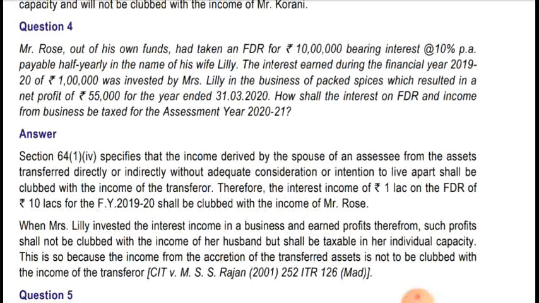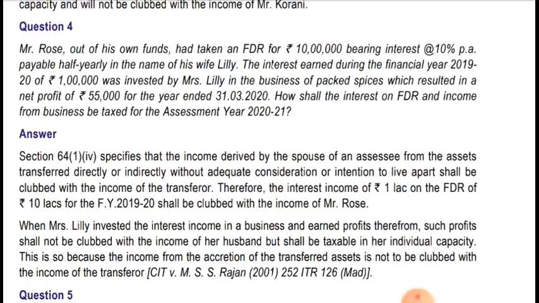So in respect of 1 lakh rupees, clubbing provision will be applicable and it will be taxable in the hands of Mr. Rose. And in respect of 55,000, that is an accretion of income: it is in a different form, as she is investing in a business and getting a profit from it. So in respect of 55,000, it is an accretion of an asset, so clubbing provision will not be applicable in respect of 55,000, and in respect of 1 lakh, clubbing provision will be applicable. Okay, let's see the answer.